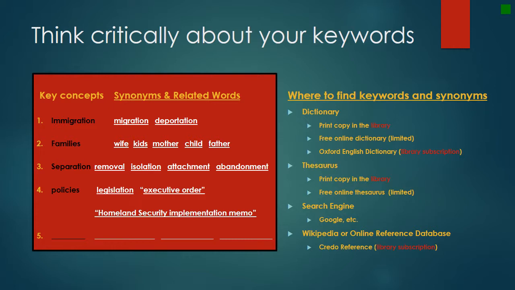If you aren't sure of the best terms to use, do some preliminary searching in these resources that I've mentioned and write down a few synonyms or words with the same or even similar meaning to your original concepts. Here is my example using immigration, families, and separation. I've added the term policies, and I've started to write the synonyms or closely related words in the horizontal space next to each key concept. Feel free to add to your vertical list of key concepts too. Usually between 3 to 5 key concepts is a good amount to work with.